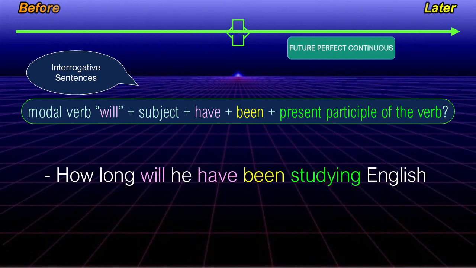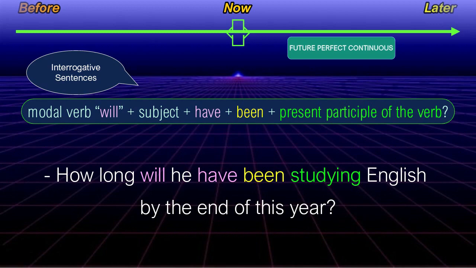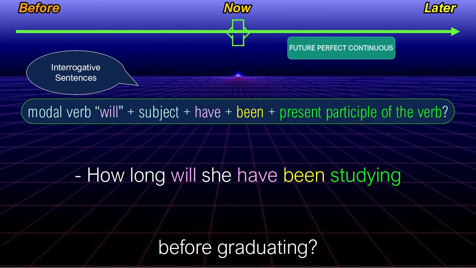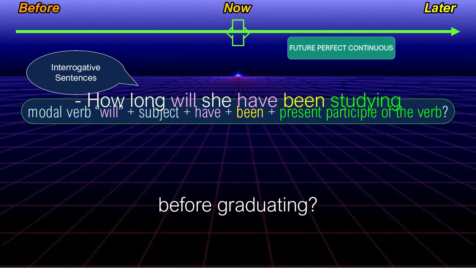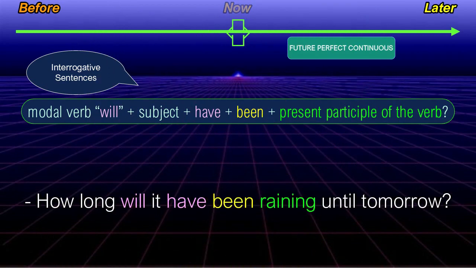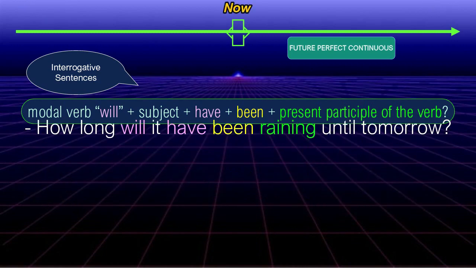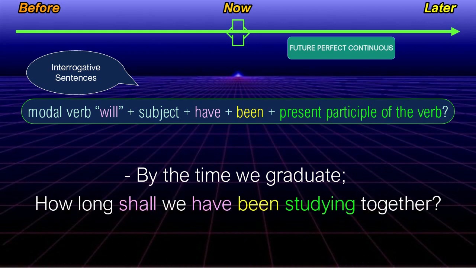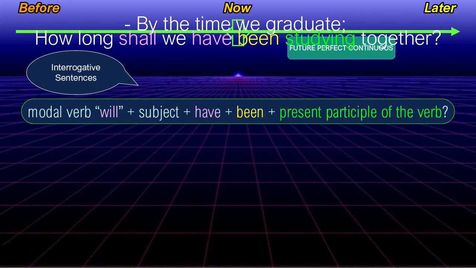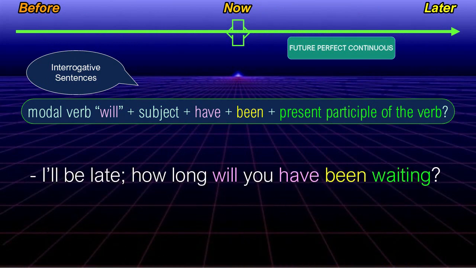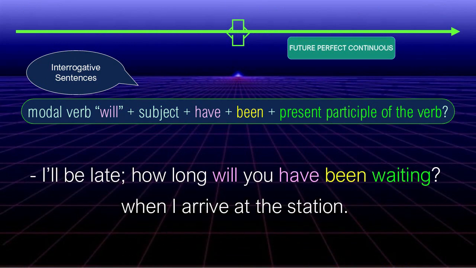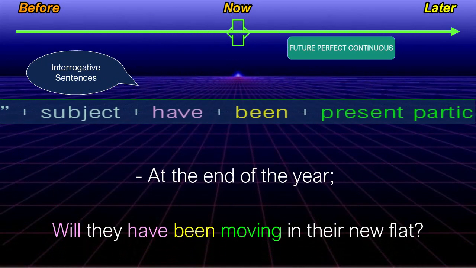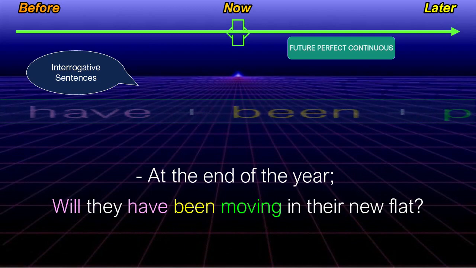How long will he have been studying English by the end of this year? How long will she have been studying before graduating? How long will it have been raining until tomorrow? By the time we graduate, how long shall we have been studying together? I'll be late. How long will you have been waiting when I arrive at the station? At the end of the year, will they have been moving in their new flat?